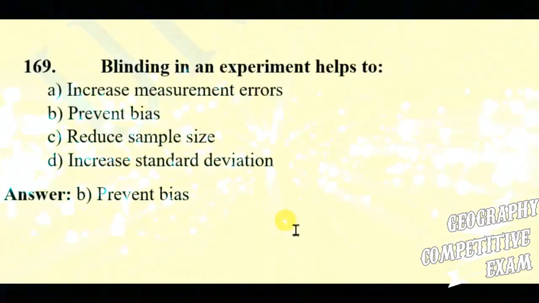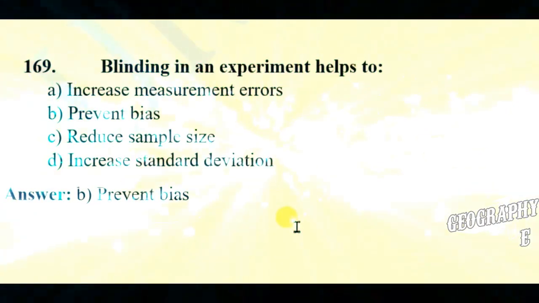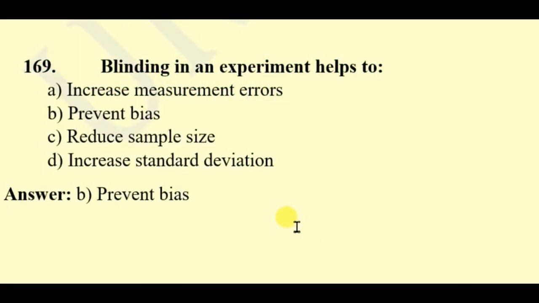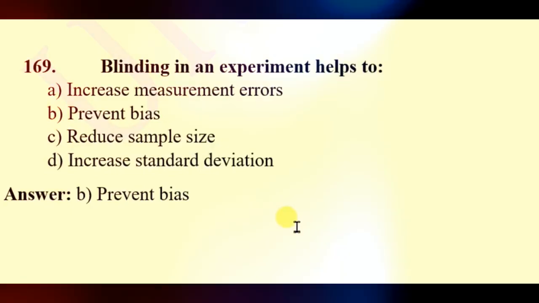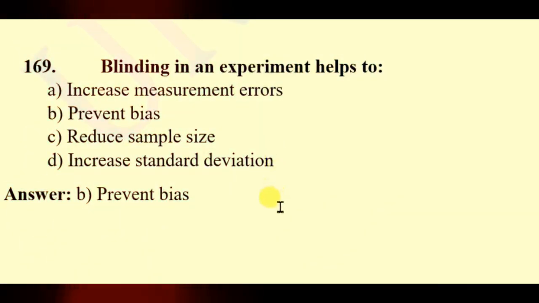Question 169. Blinding in an experiment helps to increase measurement errors, prevent bias, reduce sample size, increase standard deviation. Here the right answer will be prevent bias.